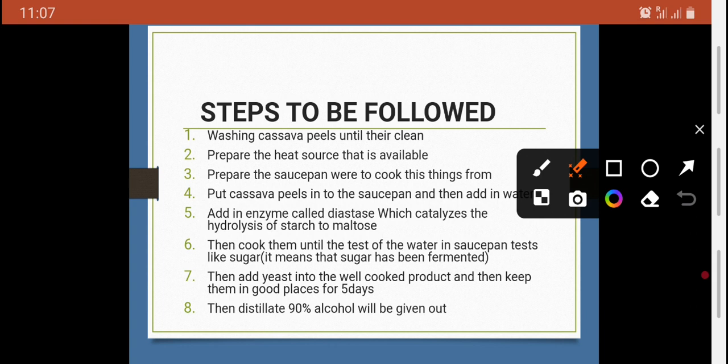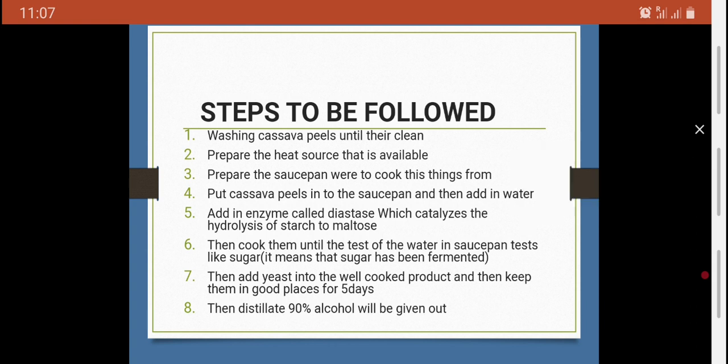Fourth step, put cassava peels into the saucepan and then add some water. Pour the cassava peels that you have got into the saucepan and then pour in some water. Add the enzyme called diastase. I know this enzyme is there in cassava peel, but add some if you have it.